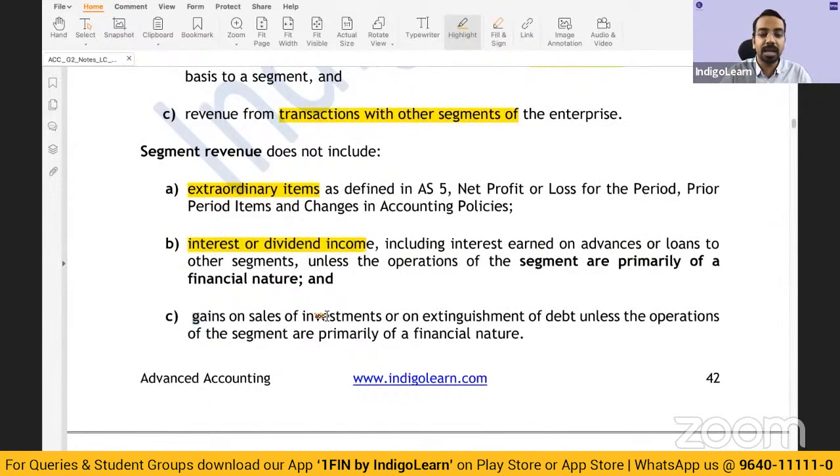Then gain on sale of investments will also be excluded unless your operations are of a financial nature. If it's a normal company, whatever gain we get on sale of investments will not be attributable to the segment. Also, if a debt has been extinguished, say a loan was taken and the banker has written it off for whatever reasons, there is a gain on this loan. That gain will also not be considered a part of segment revenue.